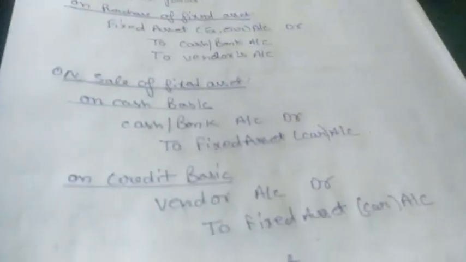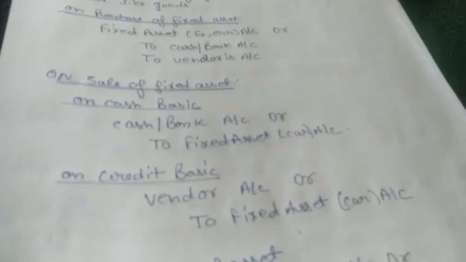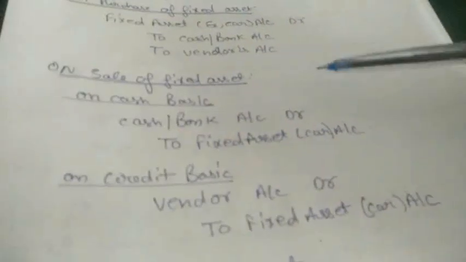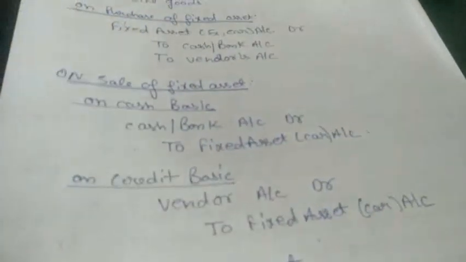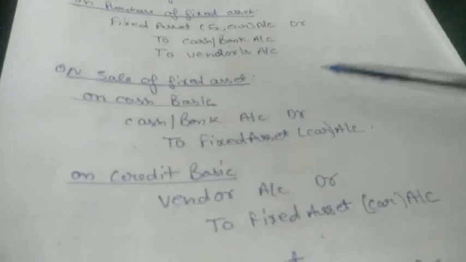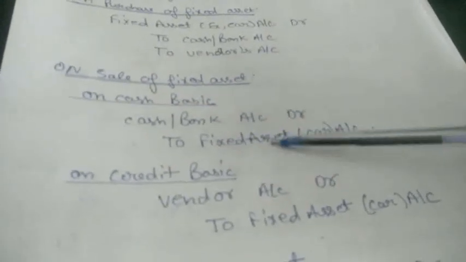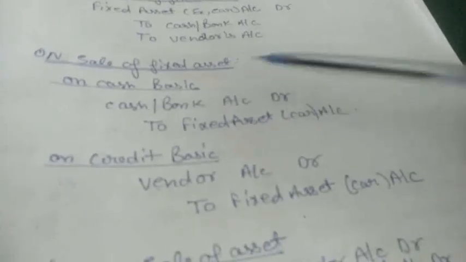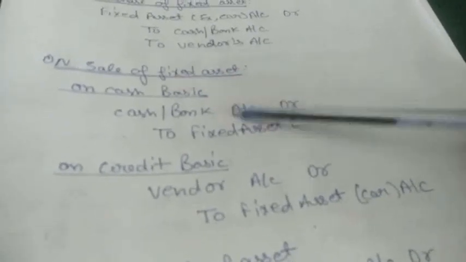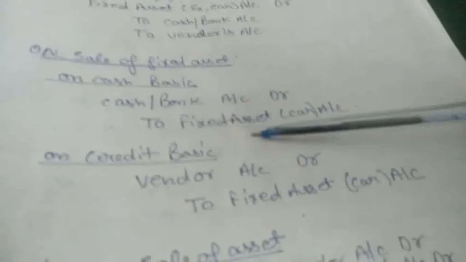So the purchaser will take over the asset, paying cash or maybe a check to us. So the business will receive cash or a check, and the purchaser will receive the fixed asset from us. So we will debit cash or bank and will credit the fixed asset.